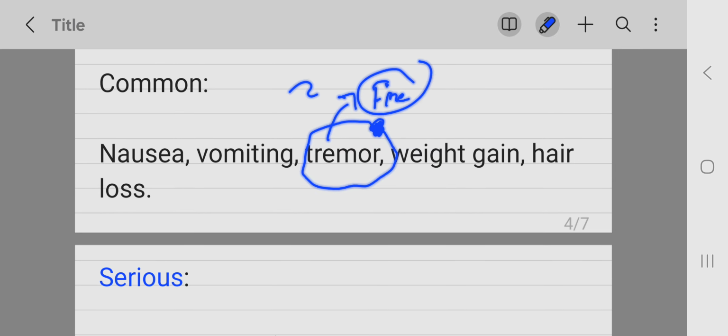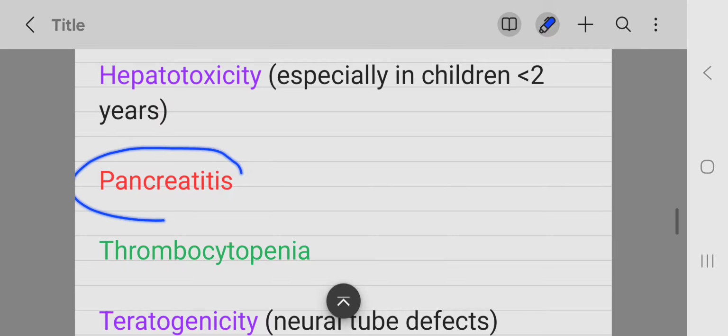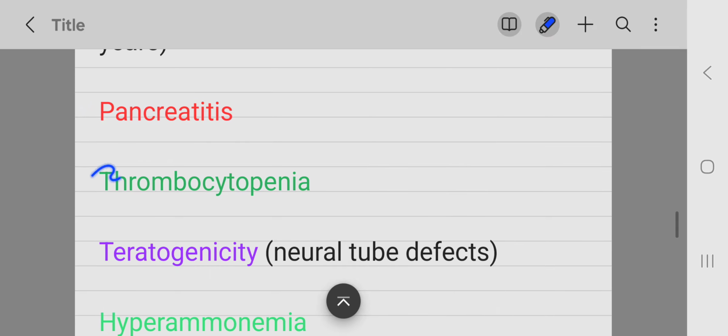Serious adverse effects include hepatotoxicity, especially in children less than 2 years. So try to avoid it in children less than 2 years because it is hepatotoxic. It can lead to pancreatitis, but this is less common. Thrombocytopenia is also seen with valproic acid. Other drugs can also cause thrombocytopenia, like NSAIDs, aspirin, etc.